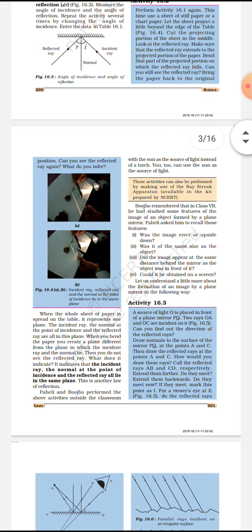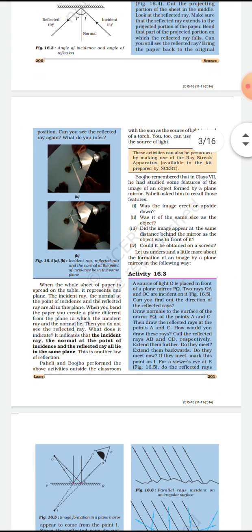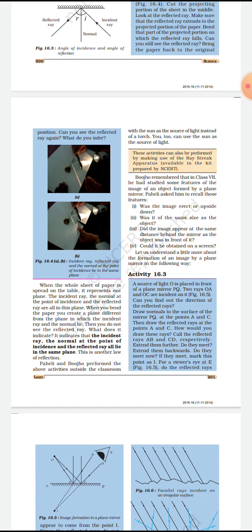Bojo remembered that in 7th class he had studied some features of the image of an object formed by a plane mirror. Let's recall: was the image erect or upside down? Was it on the same side as the object, or did the image appear as far behind the mirror as the object was in front?